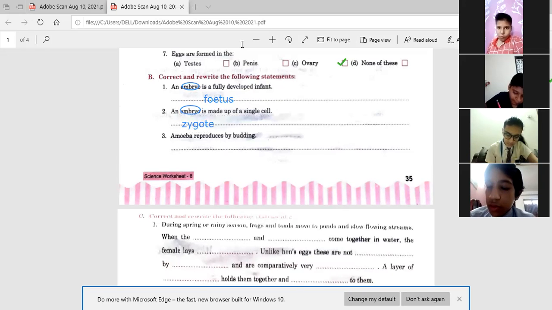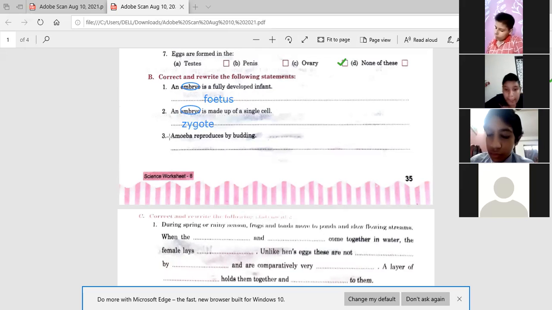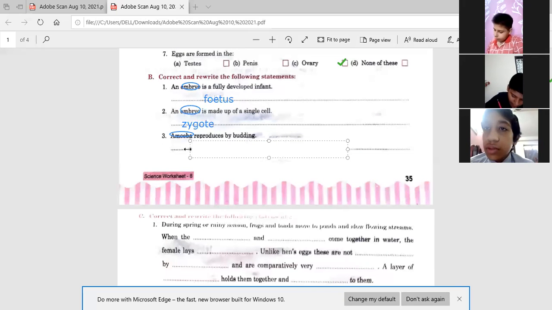Next is, amoeba reproduces by budding. So it's your wish. अगर आप amoeba को करना चाहते हैं और budding को कर सकते हैं, it's your wish. If you are changing amoeba, then it will be hydra.